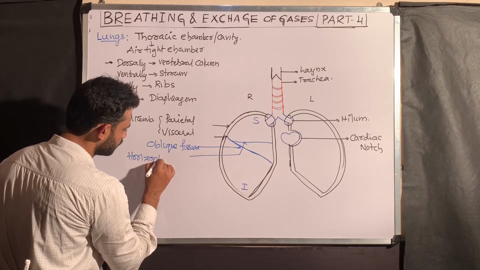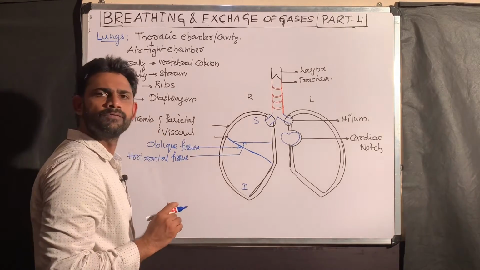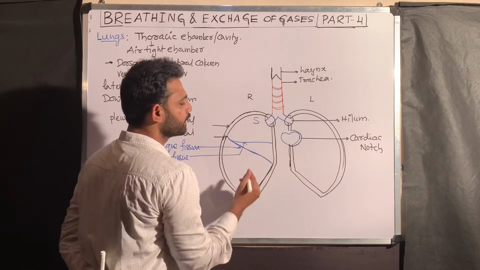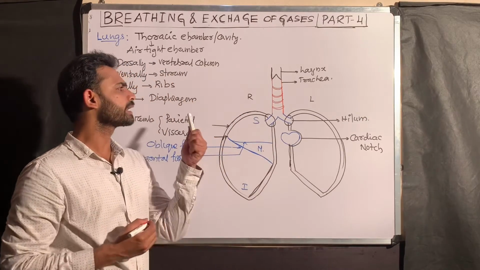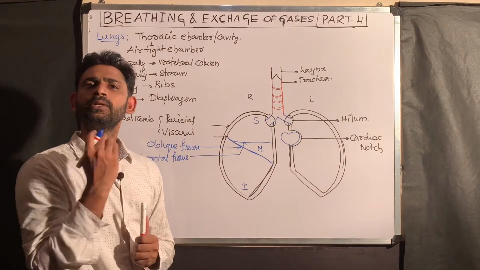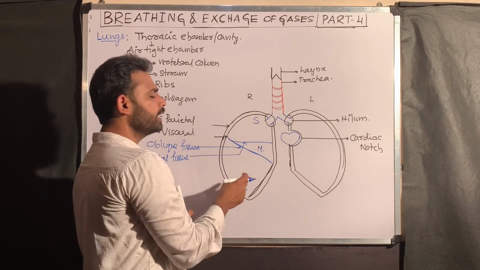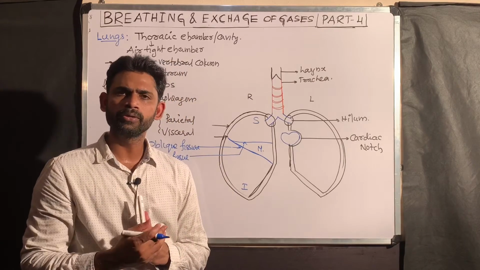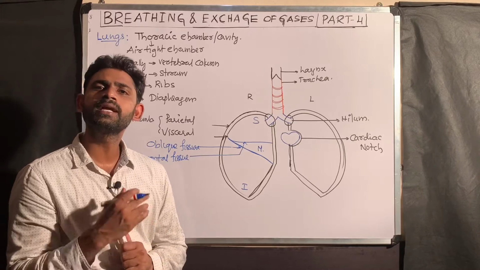Horizontal fissure. This horizontal fissure separates the superior lobe into two, one a superior lobe and another a middle lobe. That is why the right lung has three lobes: superior lobe, middle lobe and inferior lobe. These three lobes are formed due to the presence of two fissures, an oblique and a horizontal fissure.